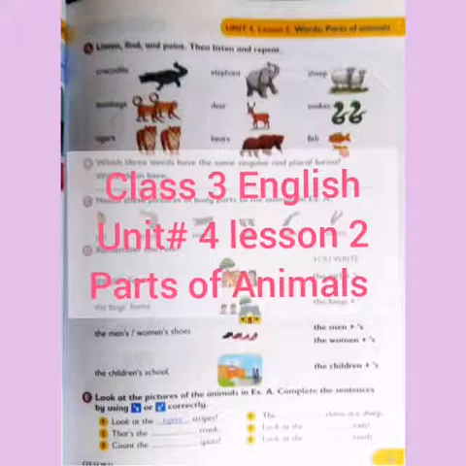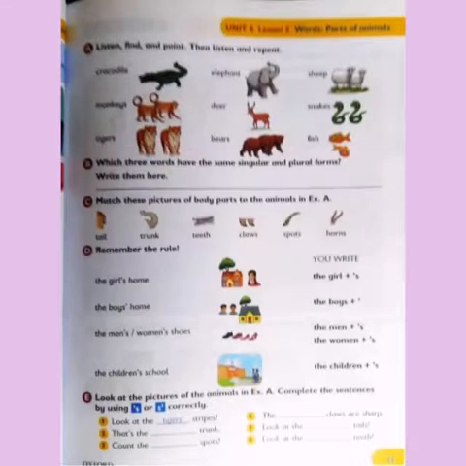Your first exercise here is listen, find and point, then listen and repeat. You have to find and point to the animals, then listen to the words which I am telling you and repeat the sounds of the words. Your first animal here, what is this? It's a crocodile. Second animal is elephant.